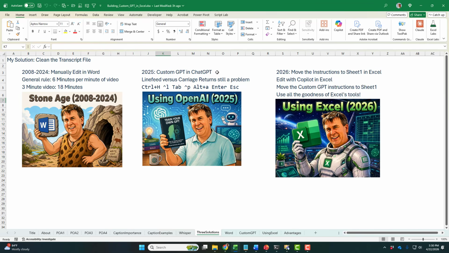In 2025, I learned how to create a custom GPT in ChatGPT, and this changed everything because now I'm able to take this 18-minute process and do it in a minute, right? There's still a bug.